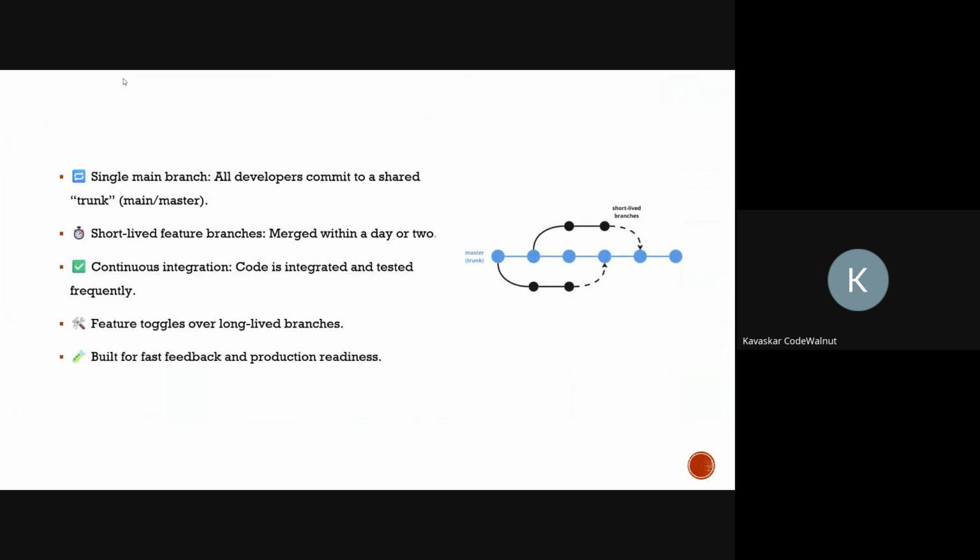What is trunk based development? Trunk based development, or TBD, is a version control strategy where all developers commit code directly to a shared main branch. That is often known as the main branch, master branch, and also we can call it the trunk branch. Instead of working in long-lived branches like a traditional system, teams commit small, frequent changes, often multiple times a day, to the shared trunk branch.